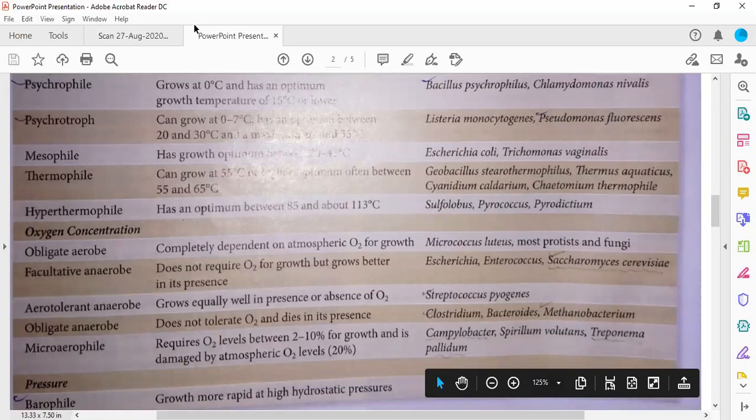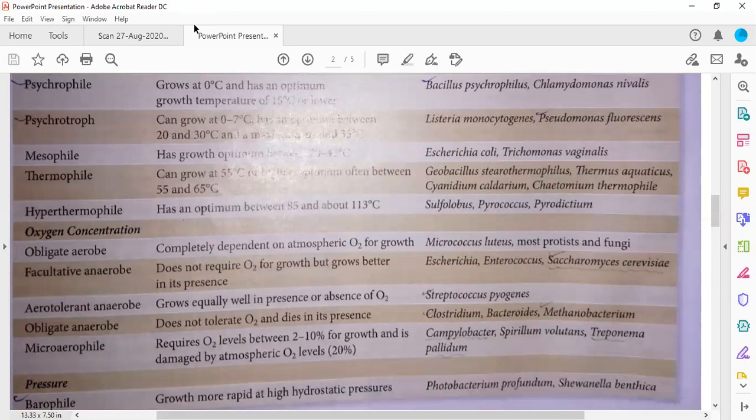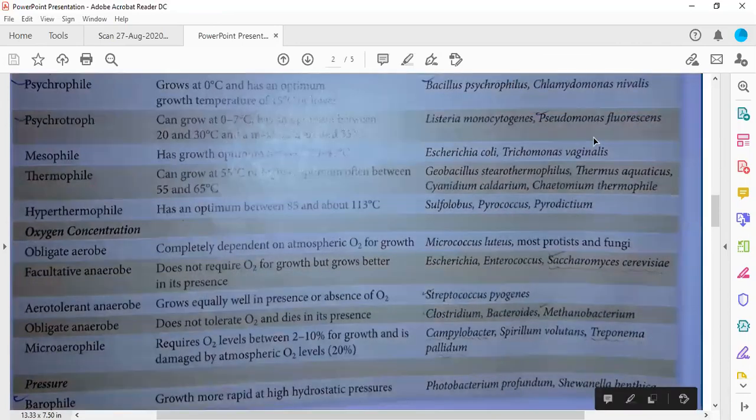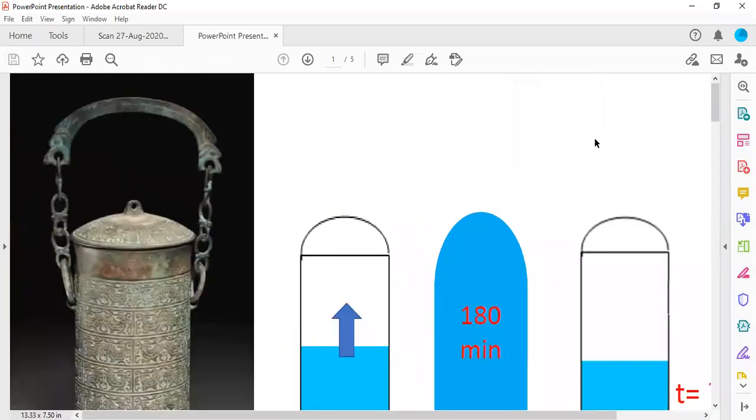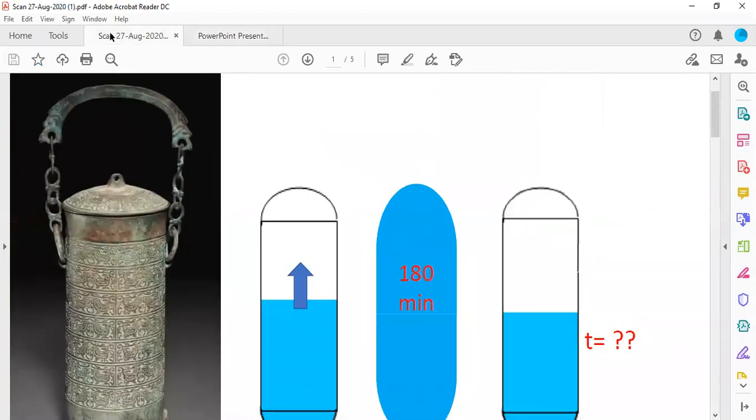Guys, if you have any query or question, please ask me. Actually, we are running out of time, so we need to finish this. So, right, we have discussed everything from this PDF.